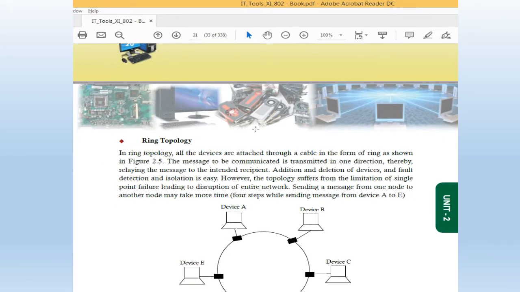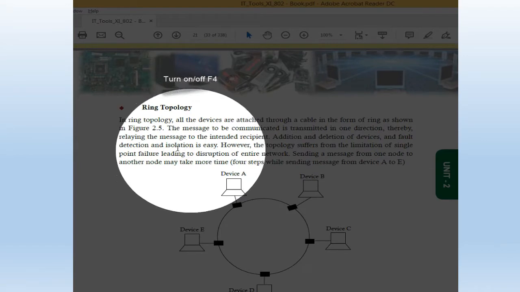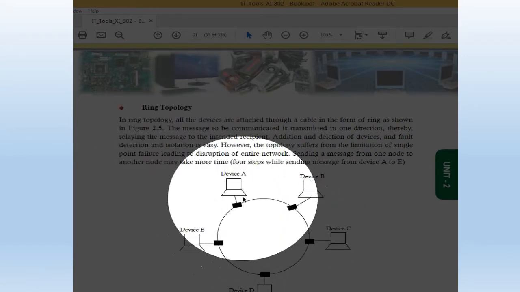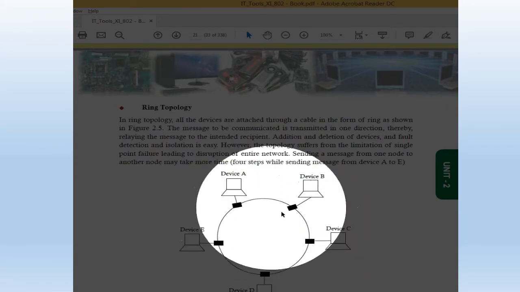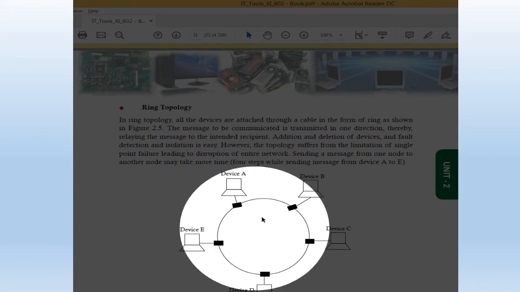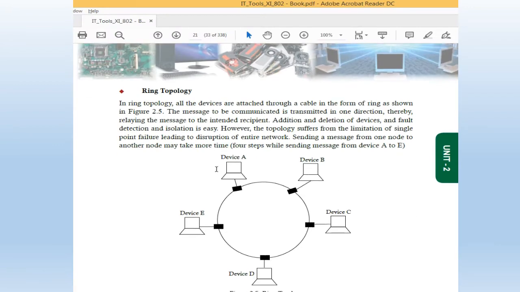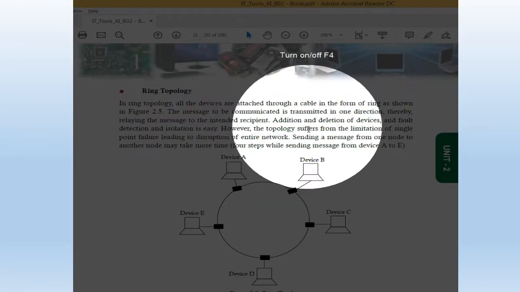So half of the things may be clear from the diagram. In ring topology, all the devices are attached through a cable in the form of a ring, as shown in the diagram. The message to be communicated is transmitted in one direction, thereby relaying the message to the intended recipient.